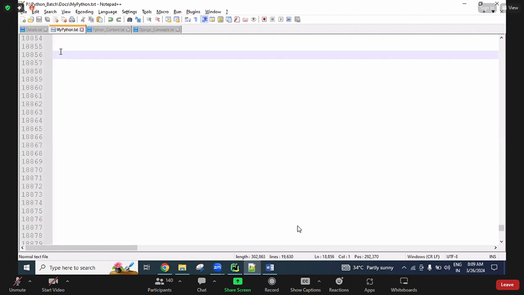So far, Python control statements are related. What are Python control statements? What is the purpose of the control statements? How many types of control statements are there? We discussed the conditional statements, the looping statements, and the transfer statements. Finally, for conditional statements, there are three keywords: if, elif, else. For looping, two keywords: for and while. For transfer statements, five more keywords: break, continue, pass, return, and assert. Totally 10 keywords we completed in the control statements concept.